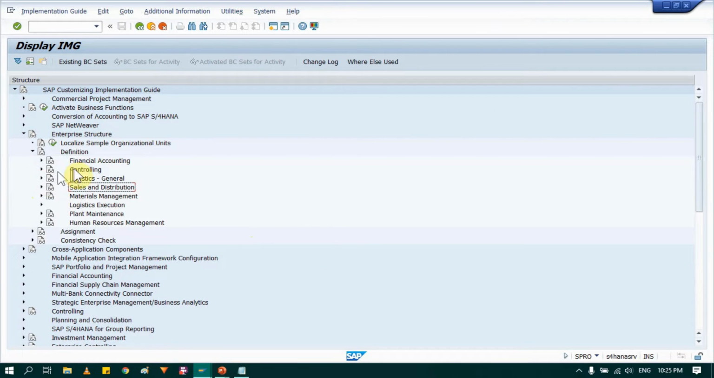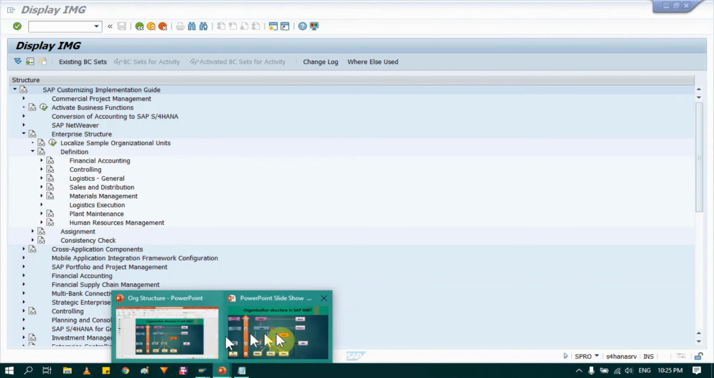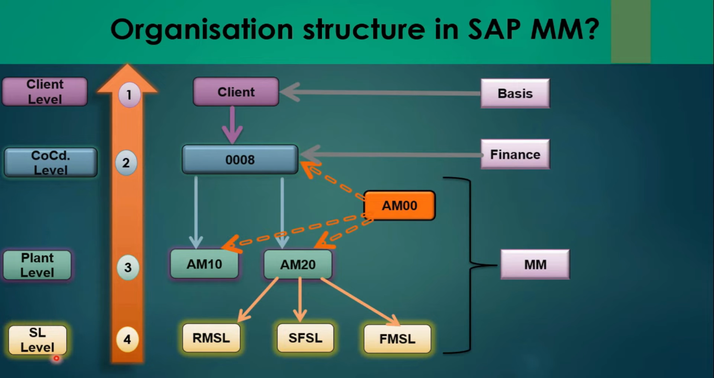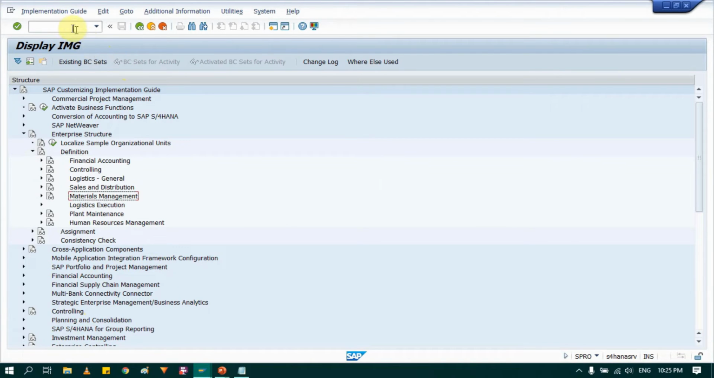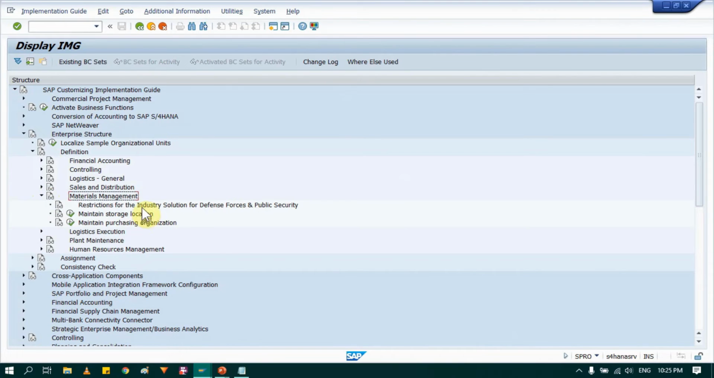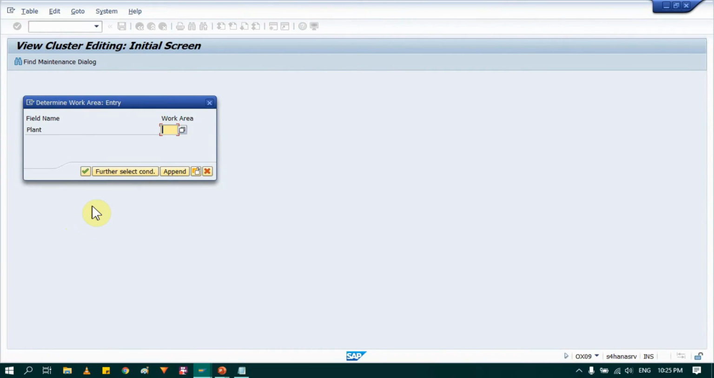So far I have created and maintained the company code, then I have created and maintained plants. Now I will go to the third step, that is our storage location. I will now create or maintain storage location. Again, you can go from the initial screen by running the SPRO code, then in enterprise structure, then in define, we'll go in materials management. So here it is. In materials management, you see this option maintain storage location. Just execute this in order to maintain storage location.